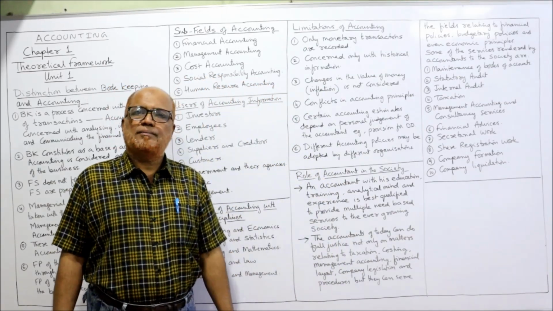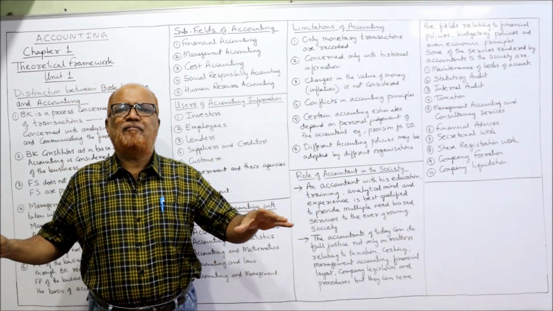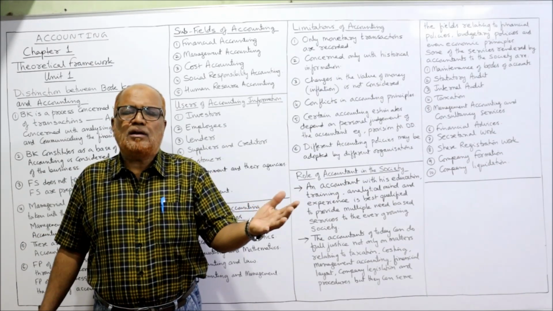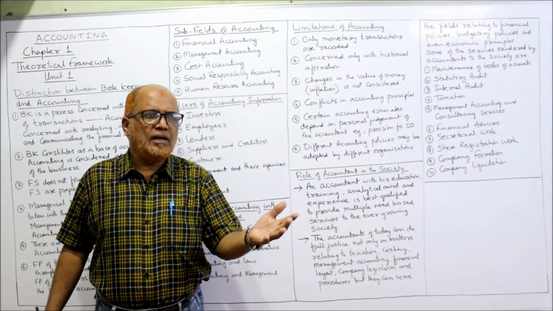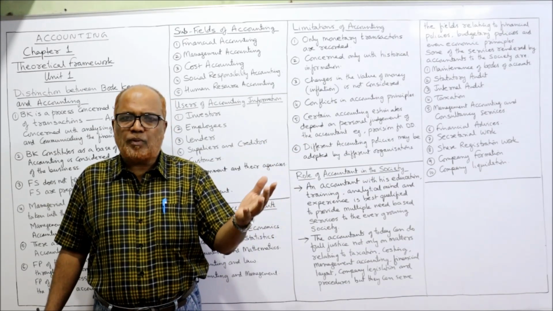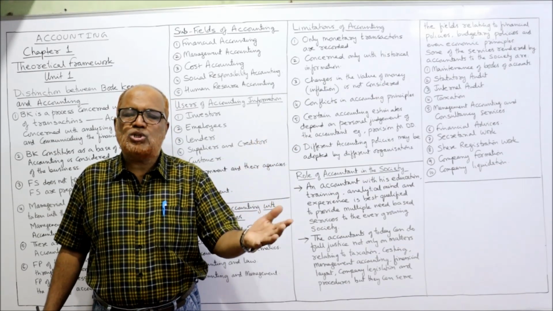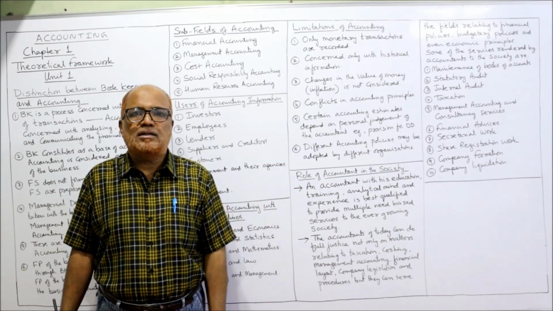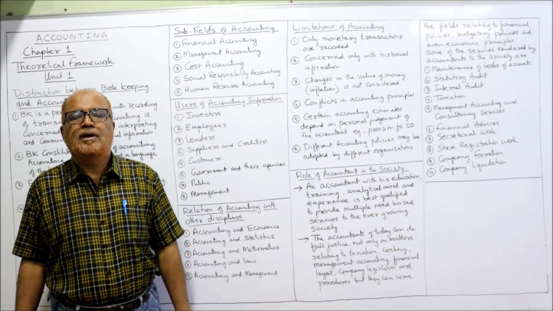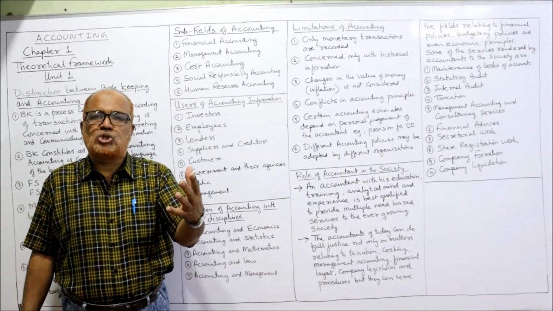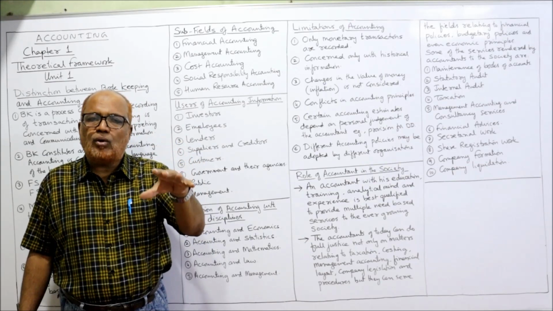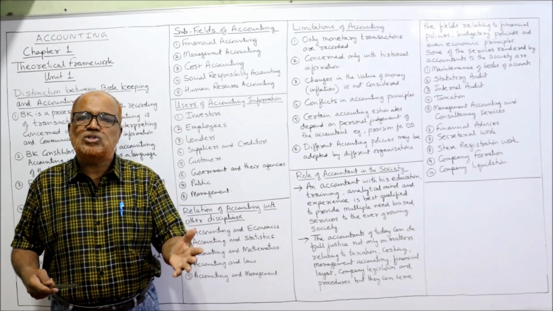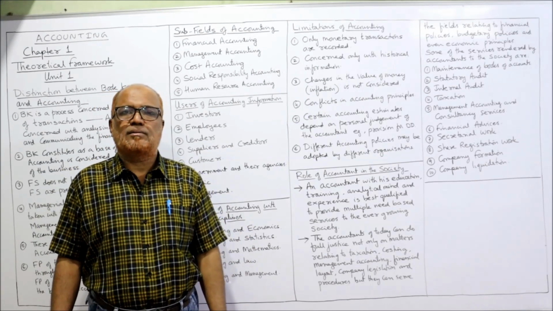Next, limitations of accounting. Some people think that accounting is completely perfect. Once accounting is made, then automatically we can get how much profit the company has earned, what is the financial position of the company, easily and accurately, but it seldom happens. Accounting is a language, and every language has its own limitations. Accounting is also a language, it has its own limitations.